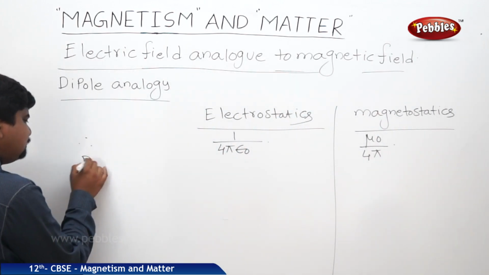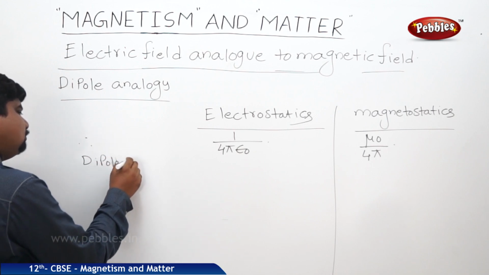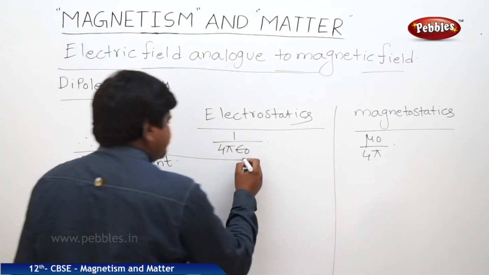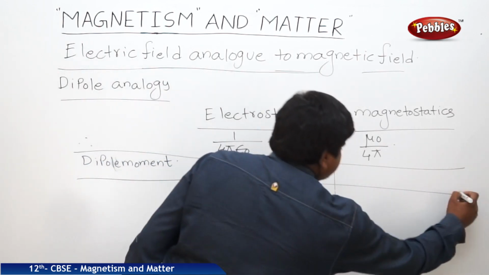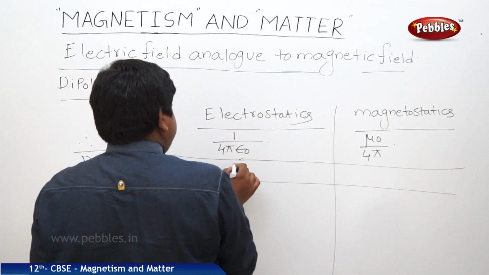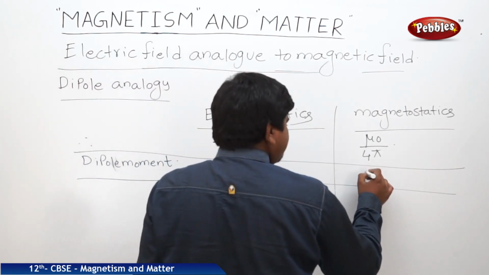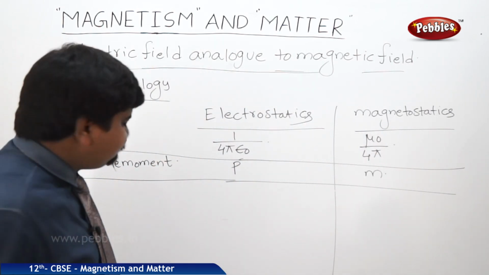Dipole moment, first point: in electrostatics it is represented by P. In magnetostatics, it is represented by M, the magnetic dipole moment.